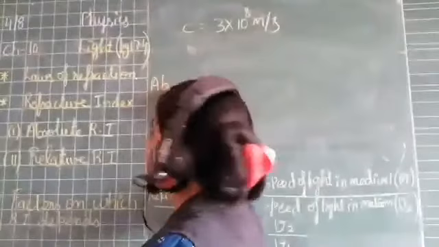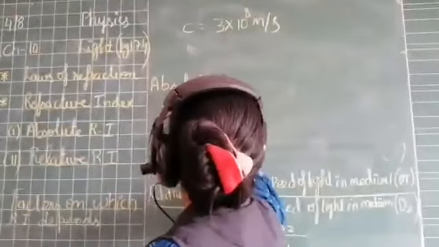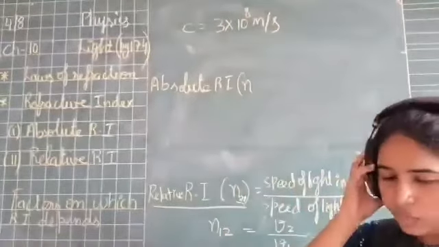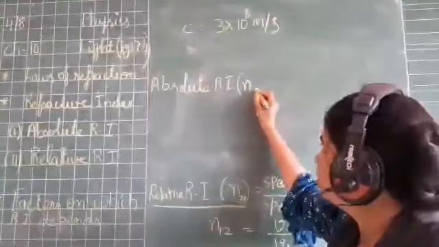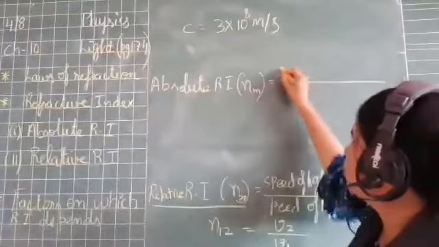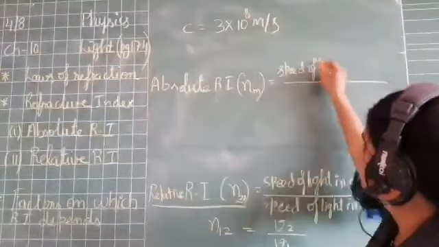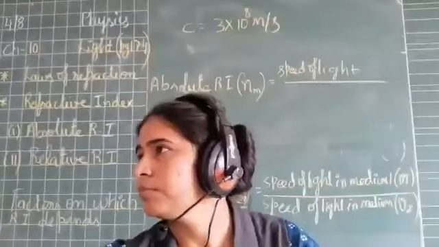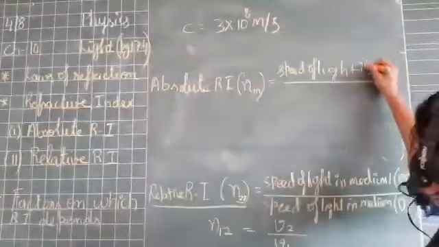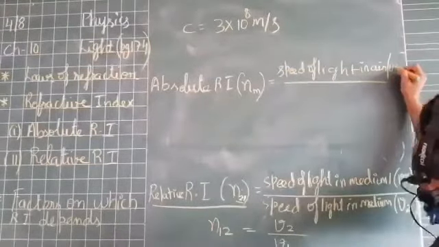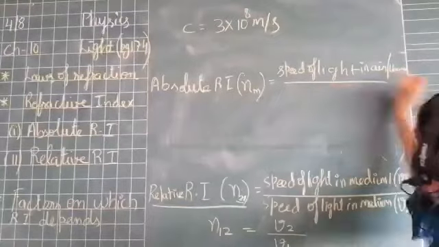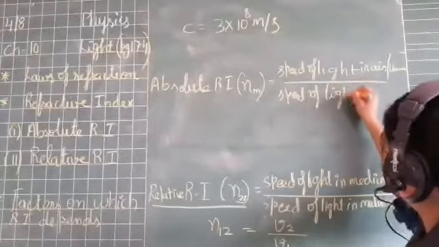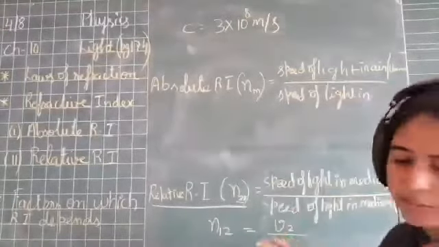Now, this is your absolute refractive index. So absolute refractive index is your n, and here you will mention the other medium, whichever second medium it is. So this is the ratio of the speed of light in air or vacuum upon the speed of light in another medium, in the medium.